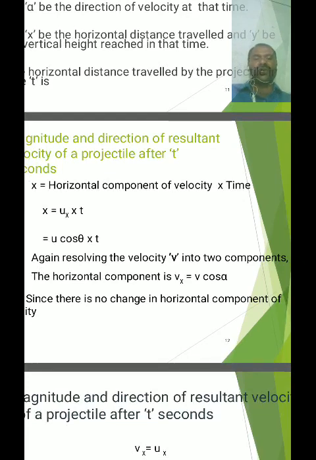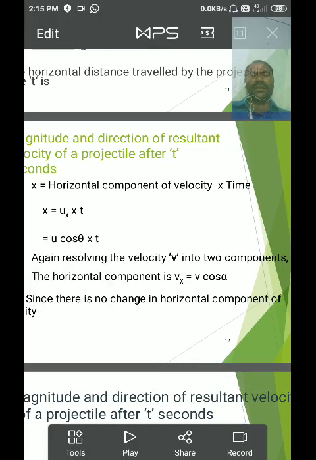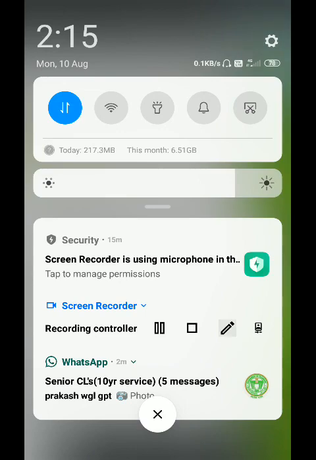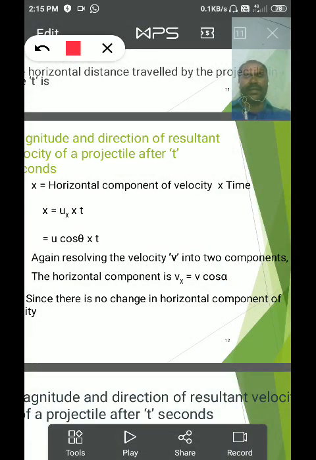That is x is equal to ux into t, and ux is u cos theta. Then u cos theta into t is the distance. Here x is the horizontal displacement. Horizontal displacement is equal to horizontal velocity into time t, that is x is equal to ux into t.